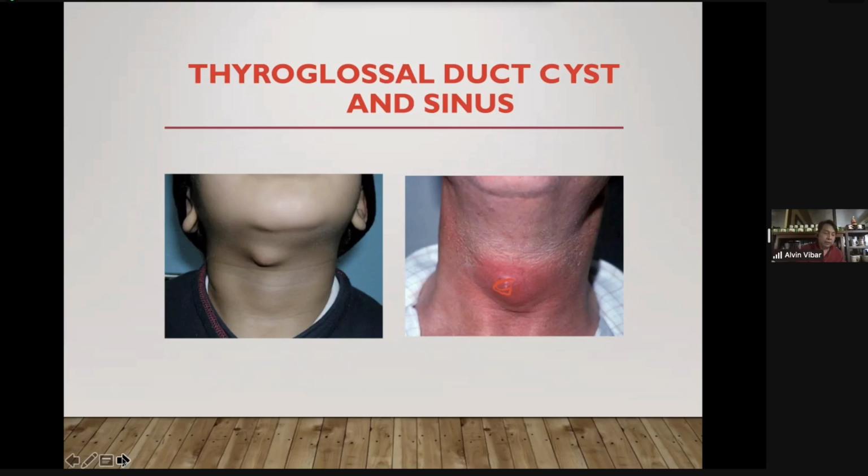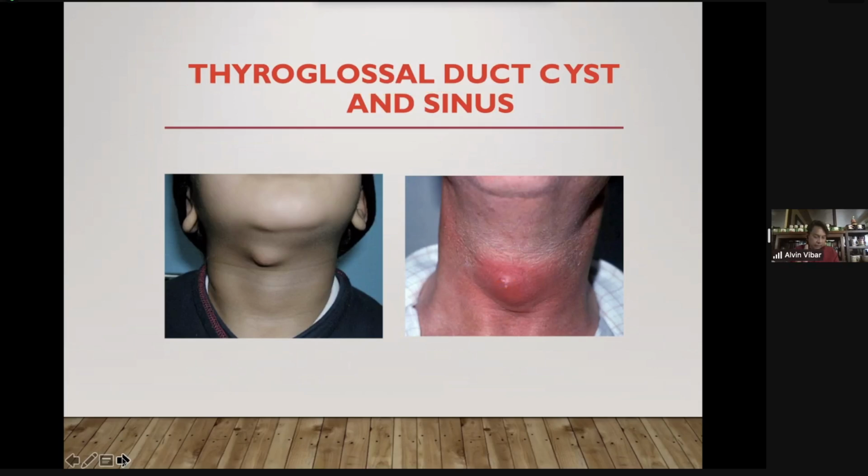Because you still have a connection between the tongue and the thyroid gland. So ask the patient to protrude the tongue, and you will notice that the mass will move. When you go to your surgery, it will be discussed. The definitive treatment here is, of course, surgical removal of the thyroglossal duct cyst.